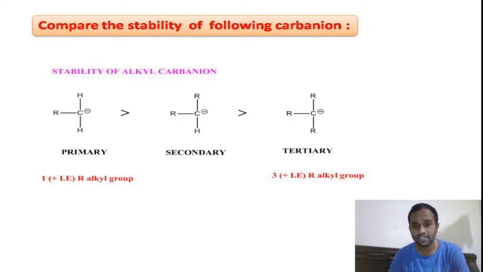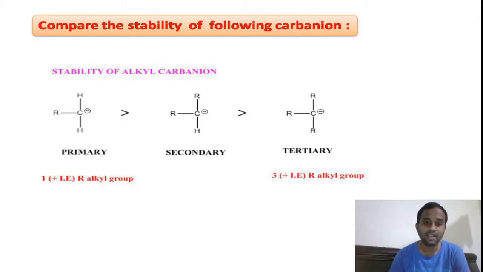And if you try to discuss the charge dispersion in the tertiary alkyl carbon anion, due to the presence of 3 plus I alkyl groups, these 3 alkyl groups will shift the sigma bonded electrons towards the carbon anion, thereby the charge increases. Instead of charge dispersion, here in the case of the tertiary alkyl carbon anion, the charge is increased. There is no dispersion of charge. Here the charge has been increased, therefore it is less stable.